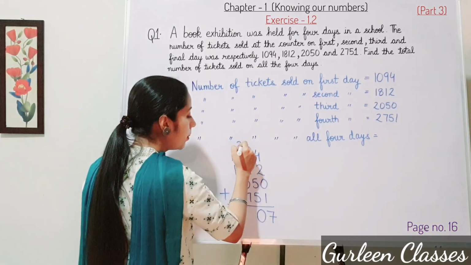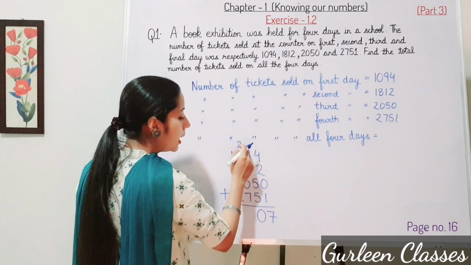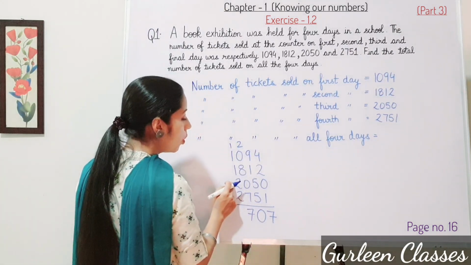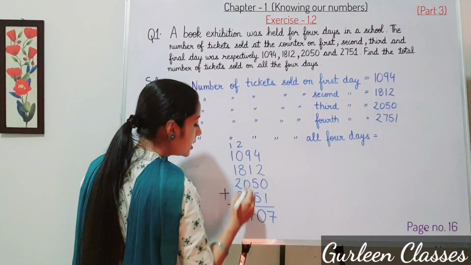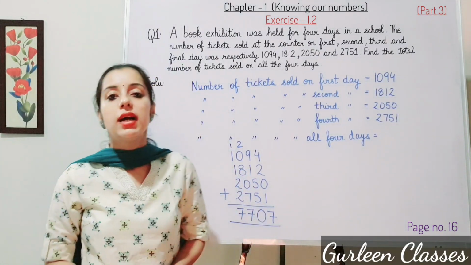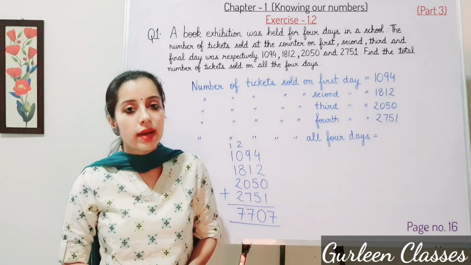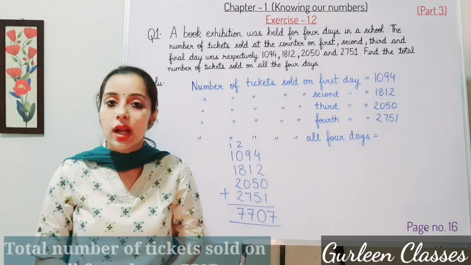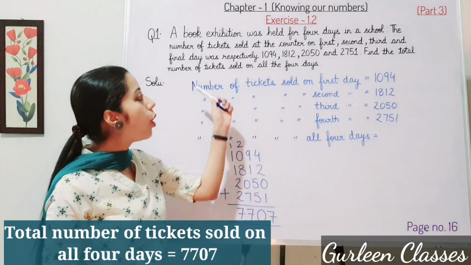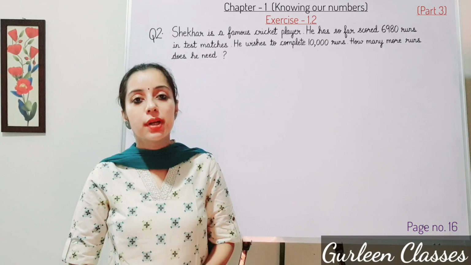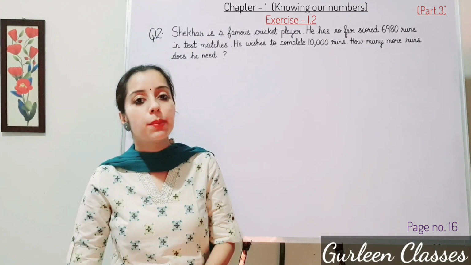So 2 carry. 8 plus 2, 10. 10 plus 7, 17. 2 plus 2, 4, plus 1, 5. 6 and 7. So the answer is coming 7707. At last you will write the statement that find the total number of tickets. So total number of tickets sold on all 4 days were 7707.